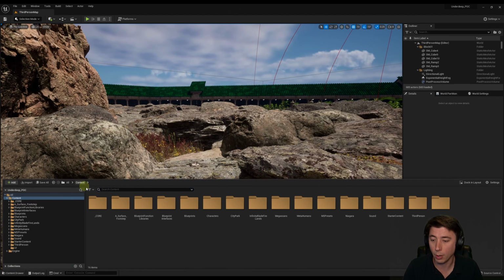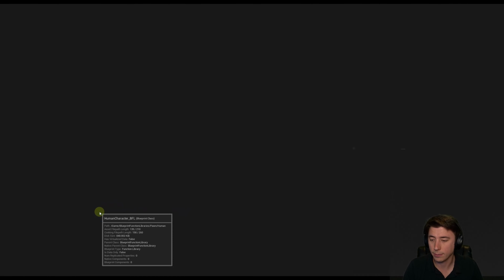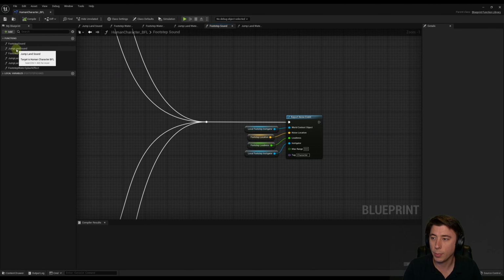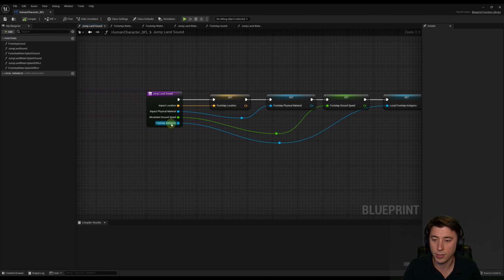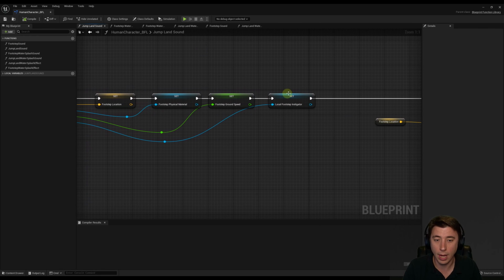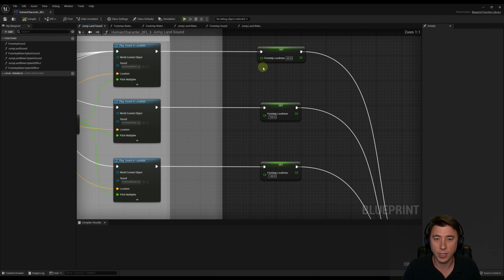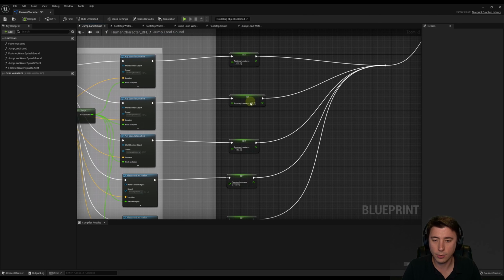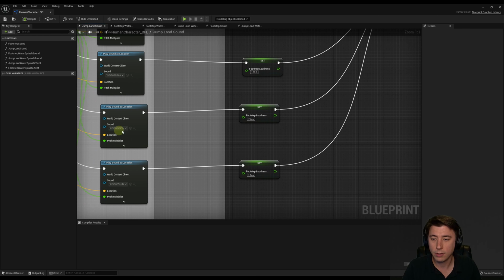If we go back to our blueprint function library, the human character BFL that we started in episode 19, we already did the footstep sound function, but the jump land sound function is the next thing that I did. The first thing I had to do is I also needed a footstep instigator for that, and then our local variable here. And then towards the very end of this, I also set our footstep loudness for each sound. So here's the top 3, and then here's our bottom 5: forest floor, grass, dirt, jump, stone, and wood.